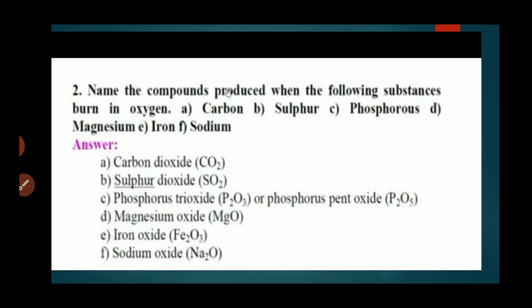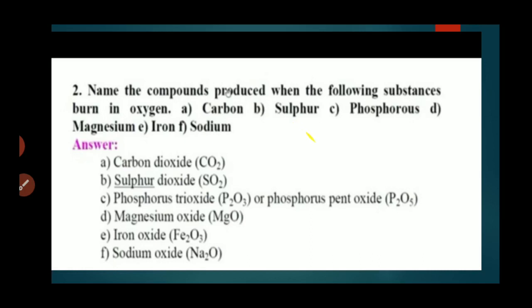Second question. Name the compounds produced when the following substances burn in oxygen. A. Carbon, B. Sulfur, C. Phosphorus, D. Magnesium, E. Iron, F. Sodium. Carbon reacts with oxygen to form carbon dioxide.